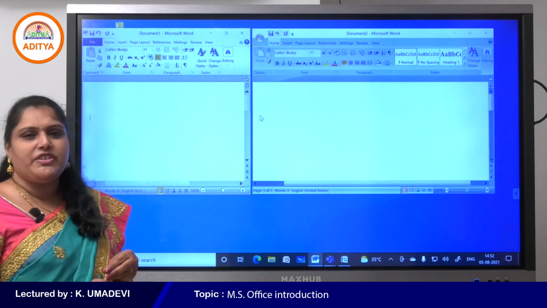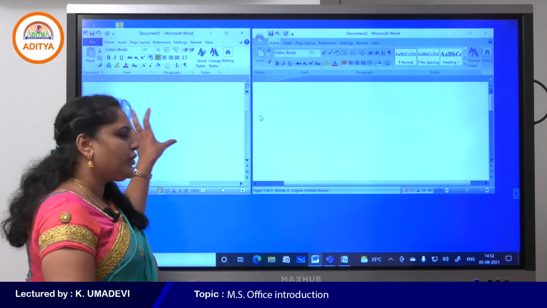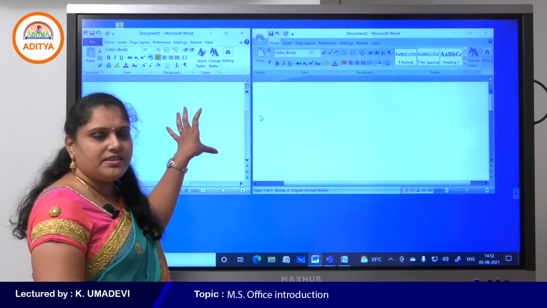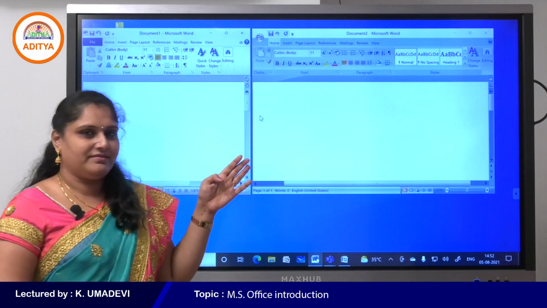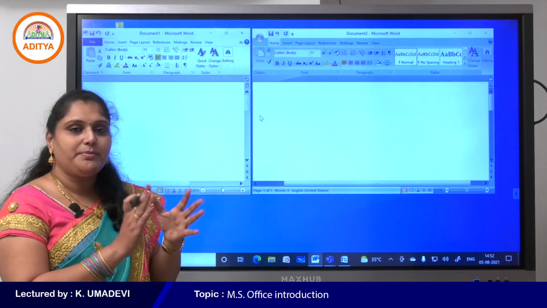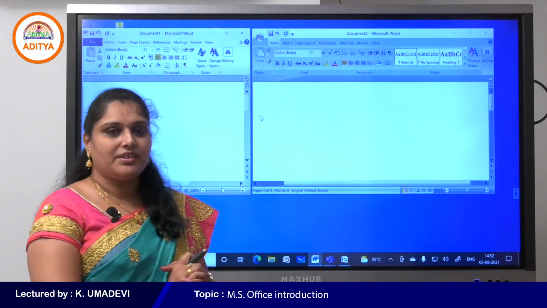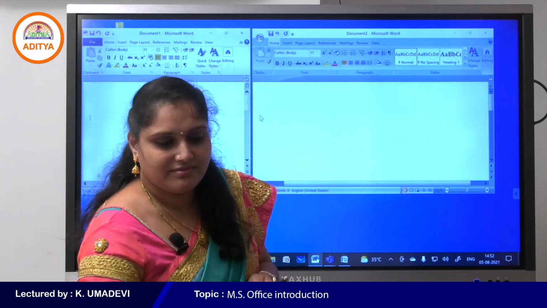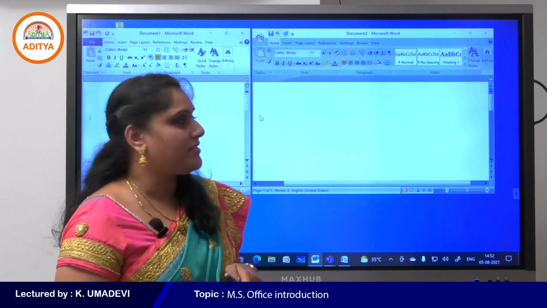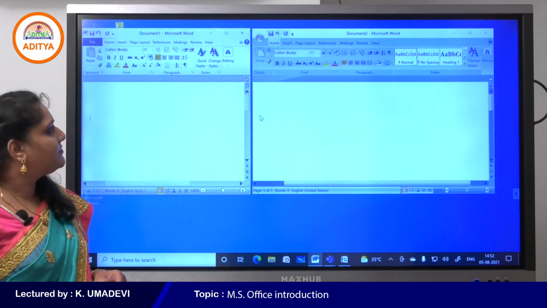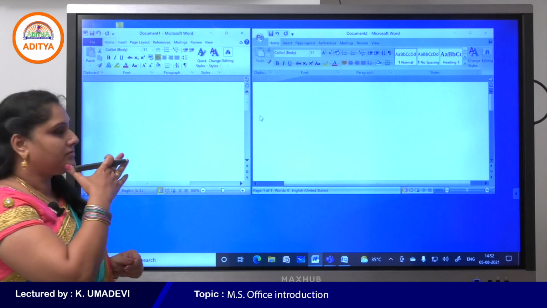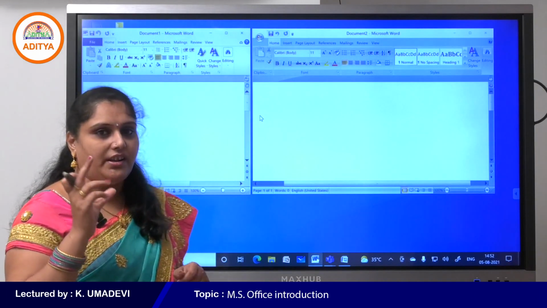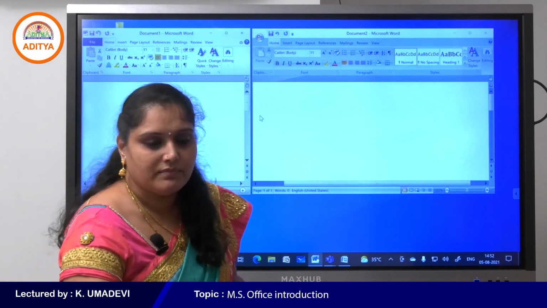The interface, which we call a window or interface, is almost similar in both the windows, am I right? Is there any difference in between them, students? Can you tell me the difference in both the windows?